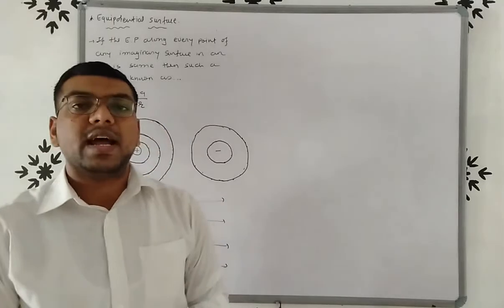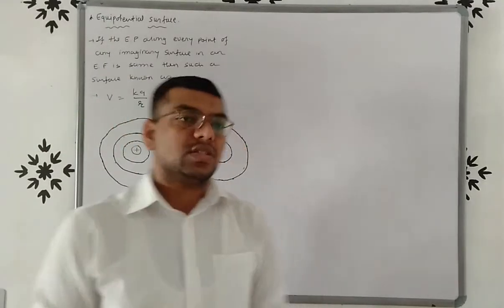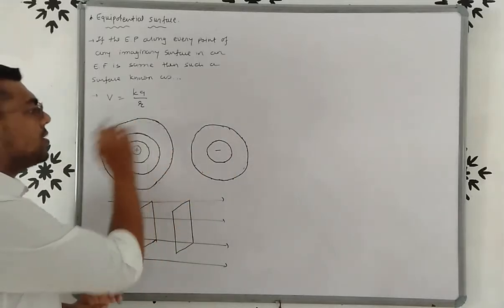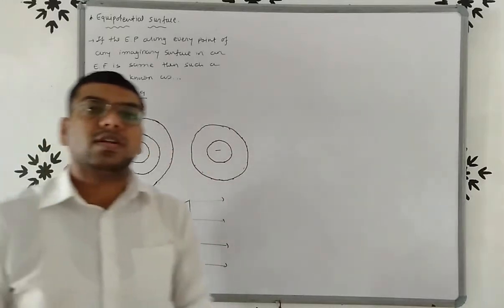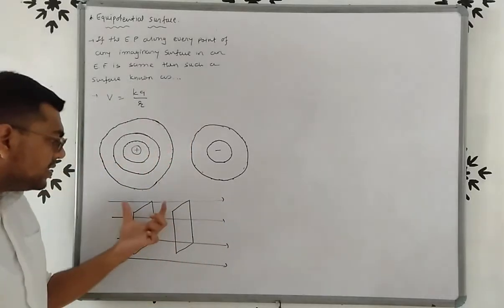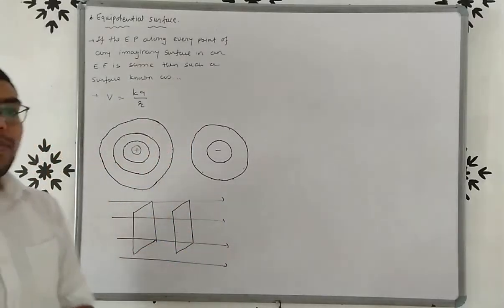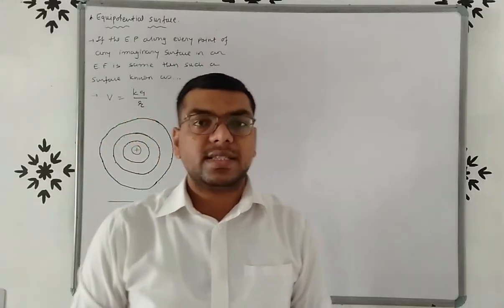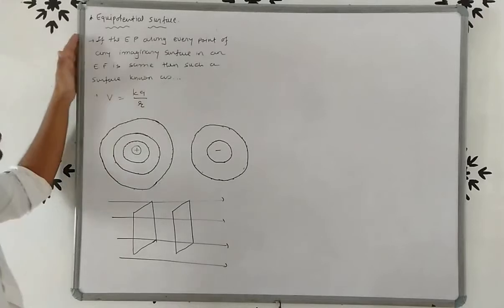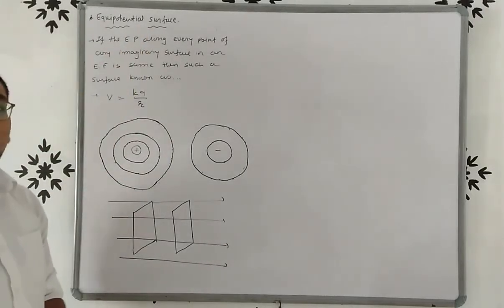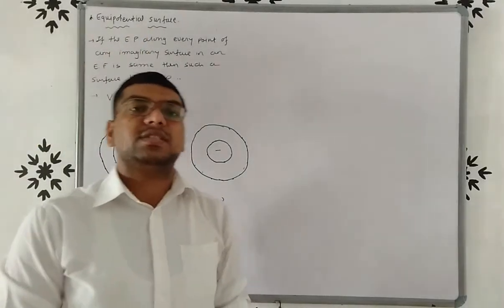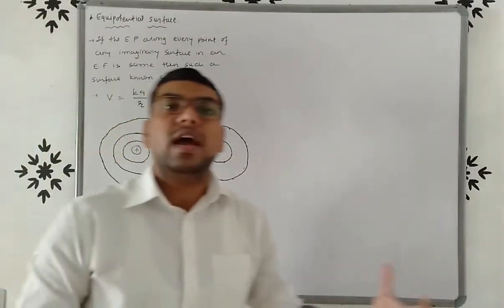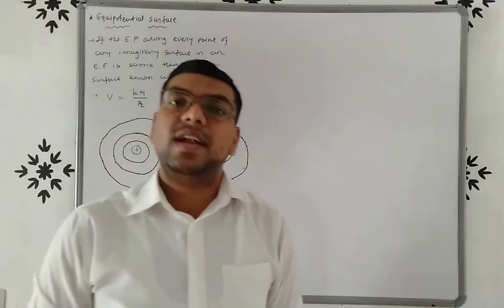So these are the equipotential surfaces for this positive charge, this is for negative charge, and if you combine this, then this is for electric dipole, and this is the equipotential surface for uniform electric field, right? So simple, the question will be like this: explain equipotential surface and draw the equipotential surface for positive charge, for negative charge, for electric dipole, and for uniform electric field, right?